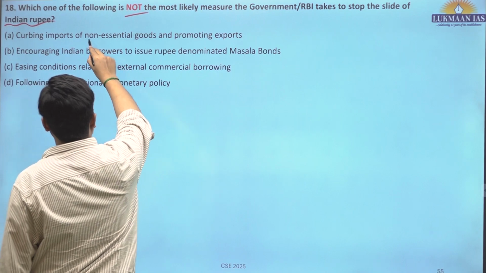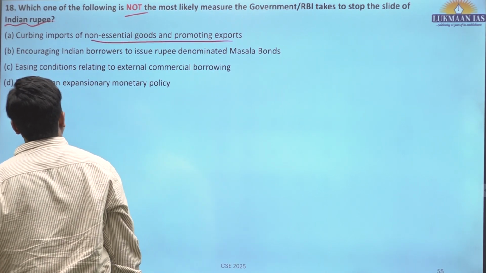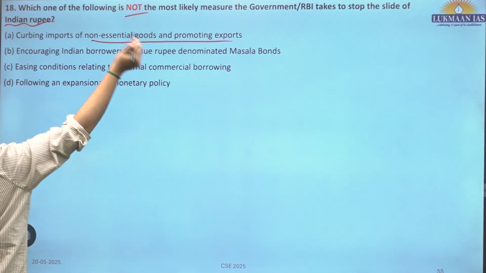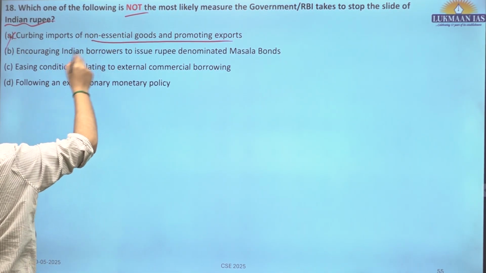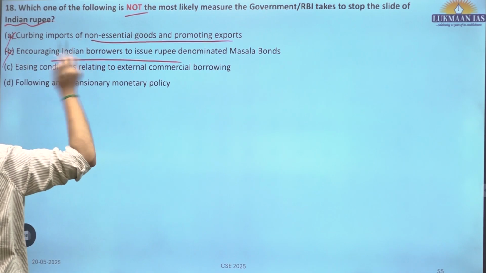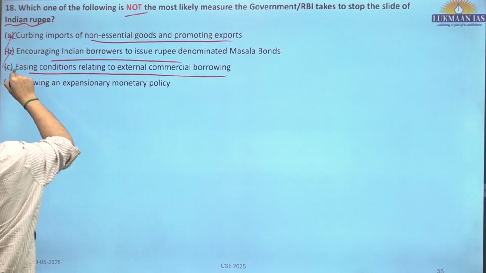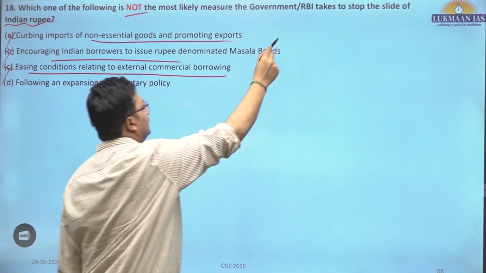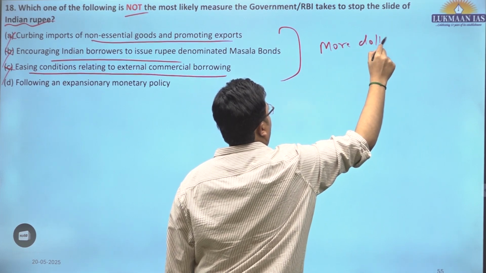Curbing imports of essential goods and promoting exports, obviously this is not the step to reduce. Encouraging Indian borrowers, again we are talking about "not", keep this in mind.